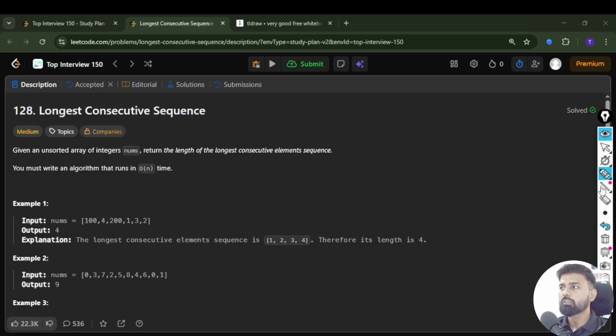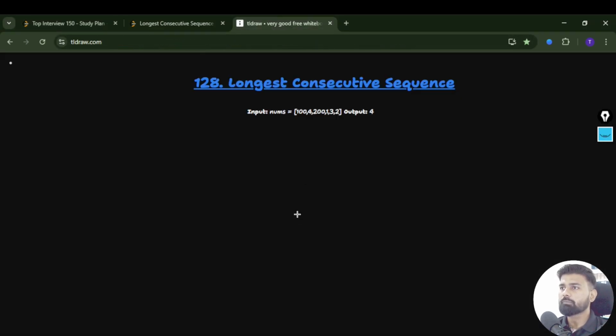Let me quickly jump to the board and we'll discuss what approach we have to follow to solve this problem statement. As we are aware, we have to find the longest consecutive sequence in O(n) time complexity. For that, we are going to use the concept of a hash map, where we will be storing key and value. Based on that, we'll figure it out.